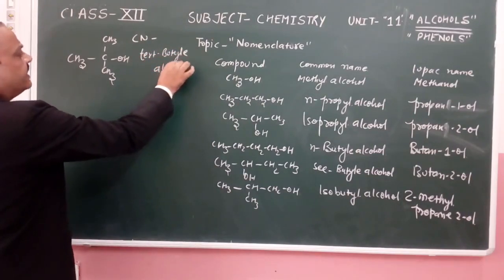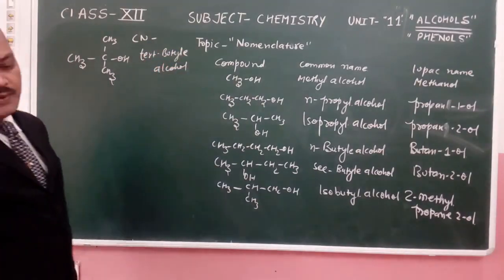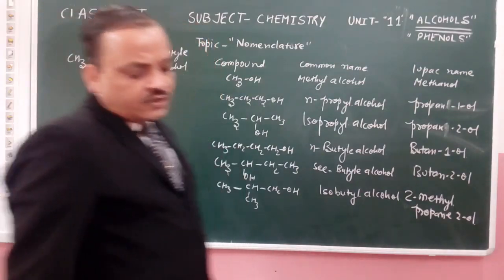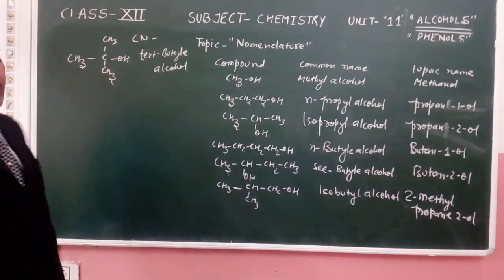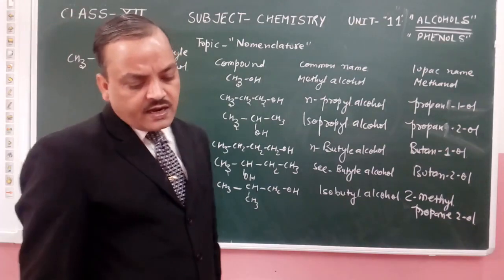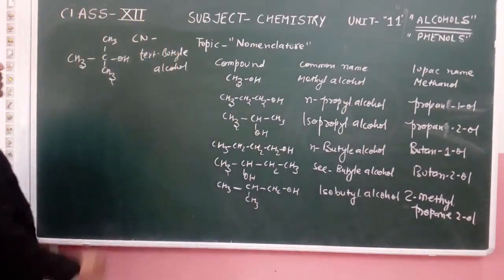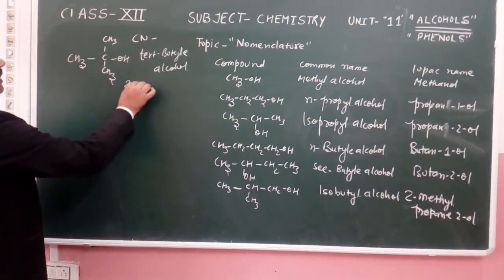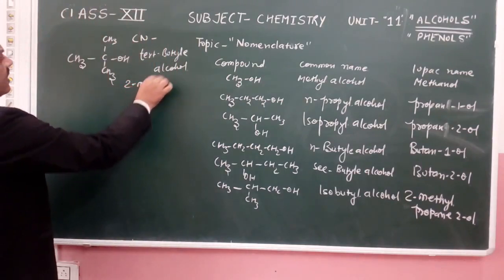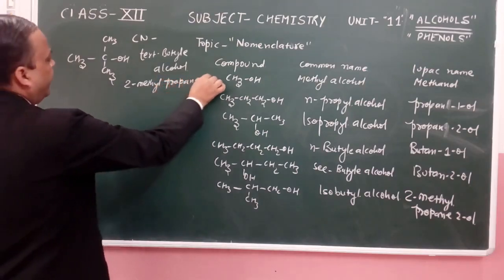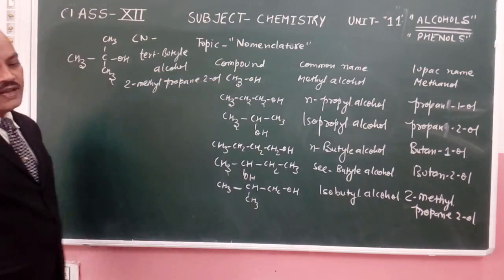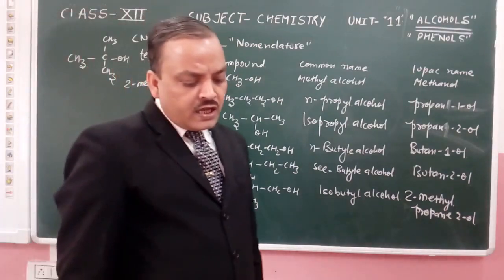For the IUPAC name, the longest chain is of 3 carbon atoms, so the name is 2-methylpropan-2-ol.